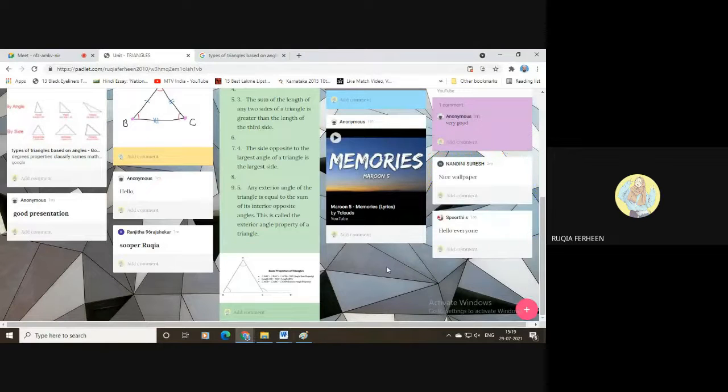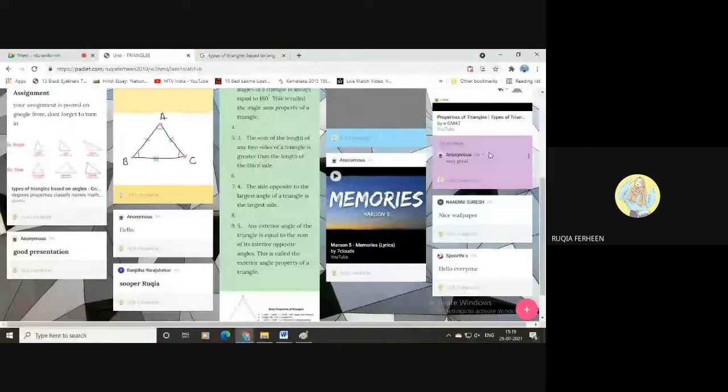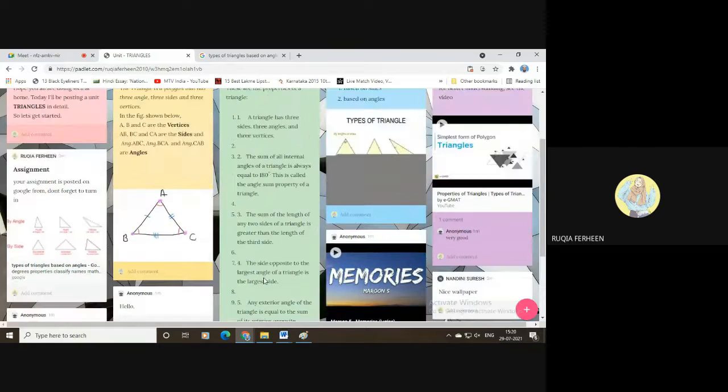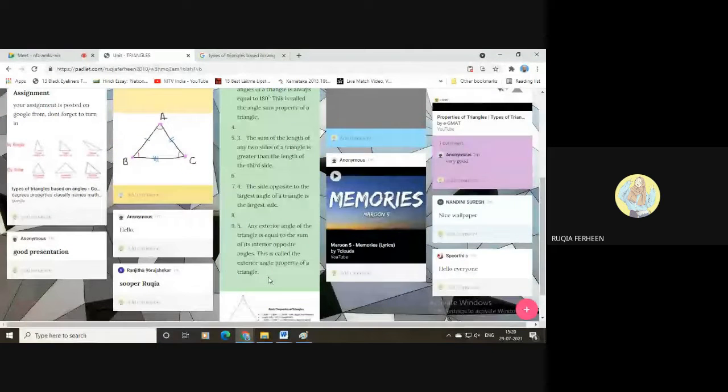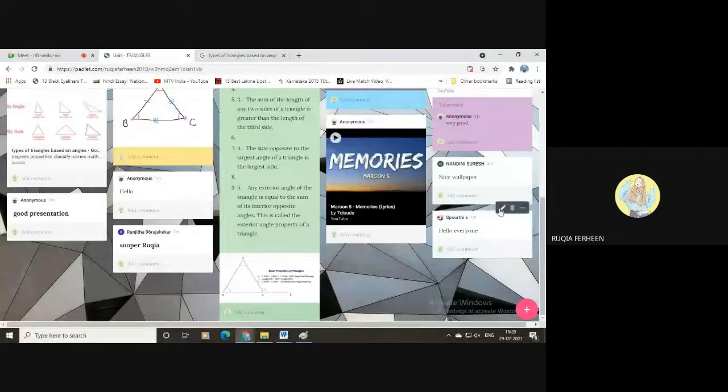The other people with whom I have shared the link can't edit my post. Since I am an admin here, they can't edit my post, but I can edit the other people's posts, such as Priya ma'am commented very good, or Ranjita Rashtekar, or Spurti, hello everyone. I can edit this post, but they can't edit my post because I hold that authority. See, I can edit the other people's post by just clicking on the edit post button.